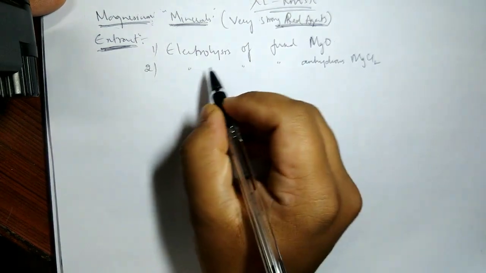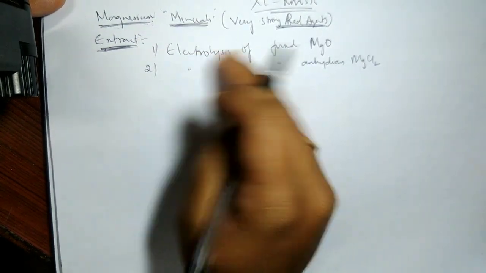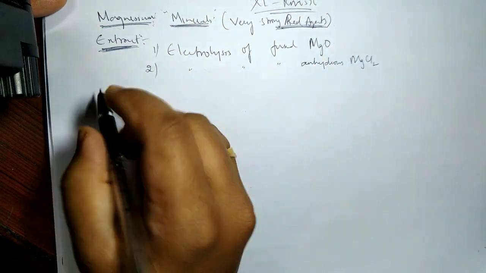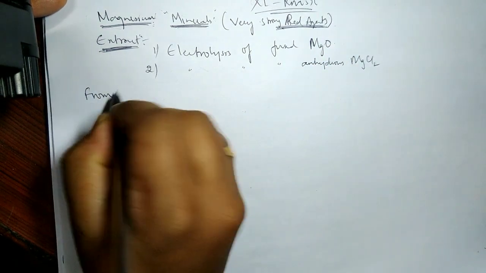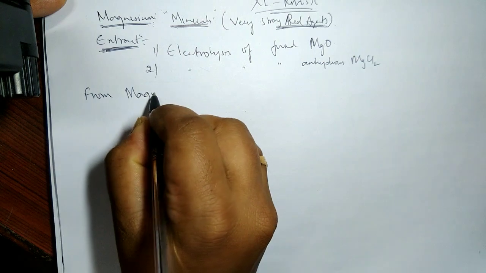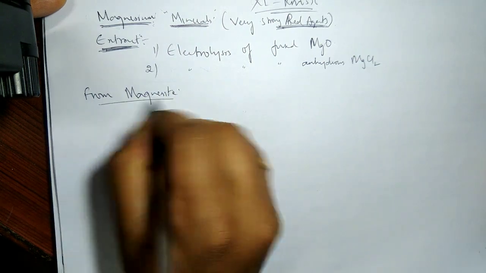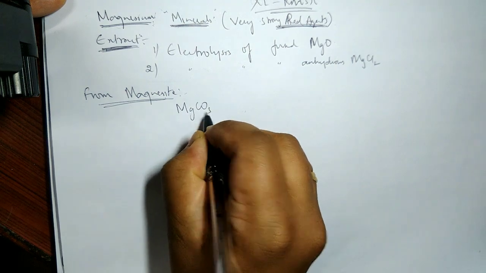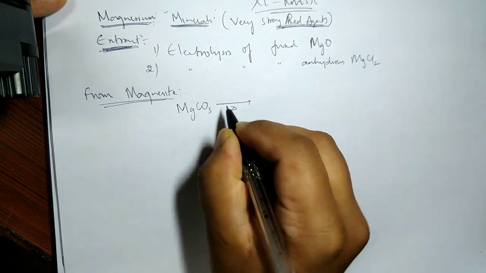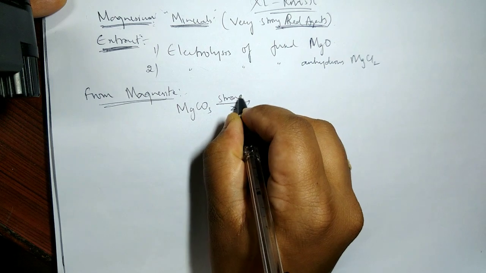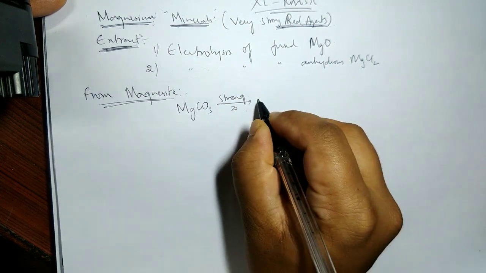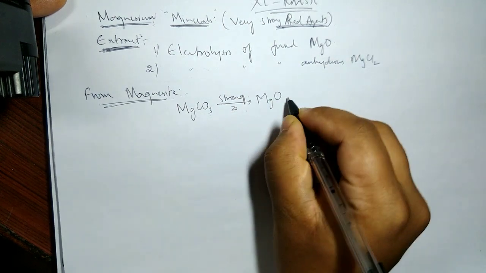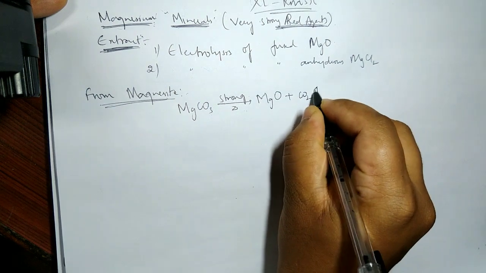Now how do I get the magnesium oxide? From magnesite, for example, formula magnesium carbonate, on strong heating of magnesium carbonate I get magnesium oxide plus carbon dioxide.